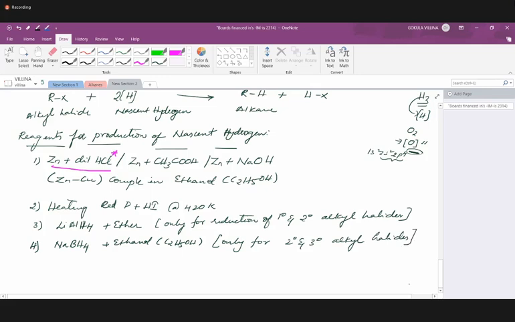So lithium aluminum hydride is only for reduction of primary and secondary alkyl halides. And NaBH4, sodium borohydride, in presence of ethanol, is specifically for secondary and tertiary alkyl halides. Primary cannot be reduced using NaBH4. Okay. Now, next part.